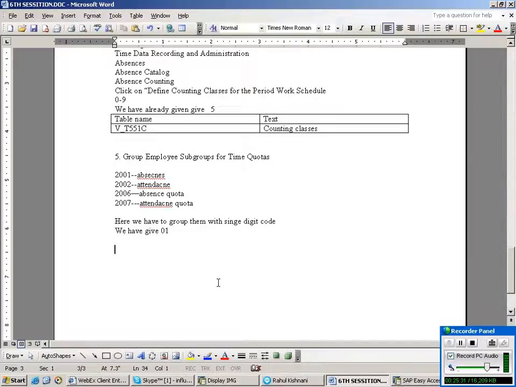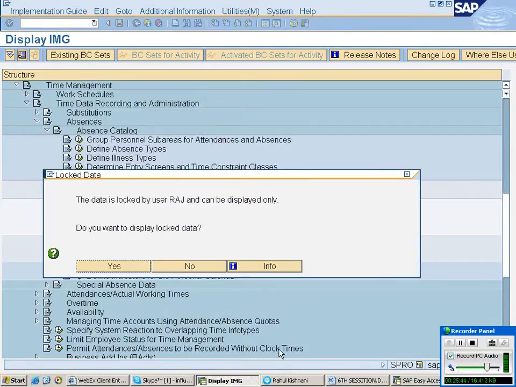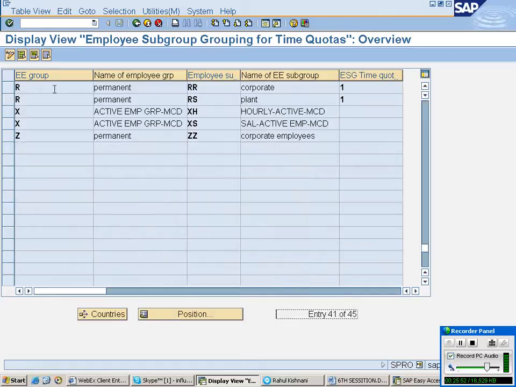Okay. This we have already done. Let us check up here whether we have done or not. Enter country grouping. Somebody is there. The data is locked by user Raj and can be displayed only. Do you want this? Okay. Nothing to worry. Just we have to check up here.